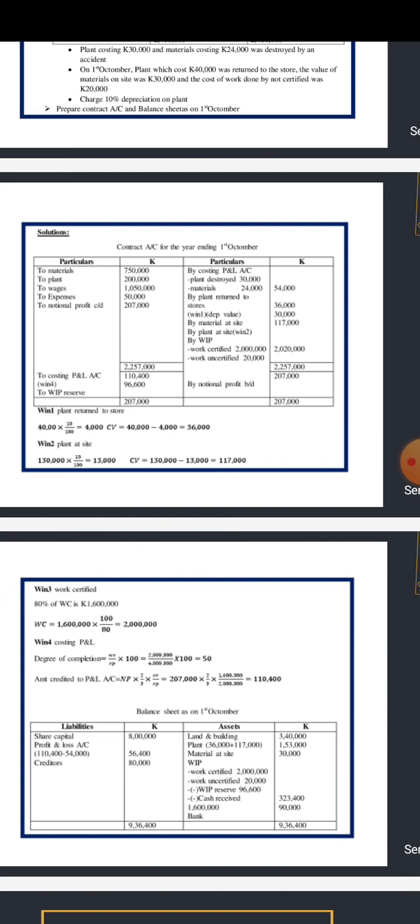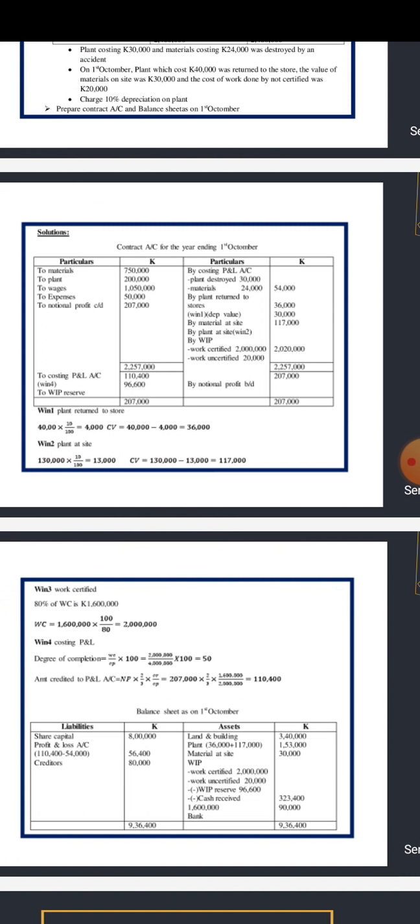So again we need to find out what the remaining value is, because this is not adding up to the figure which is 207,000. So we need to subtract now this 110,400 from 207,000, and we get 96,600.